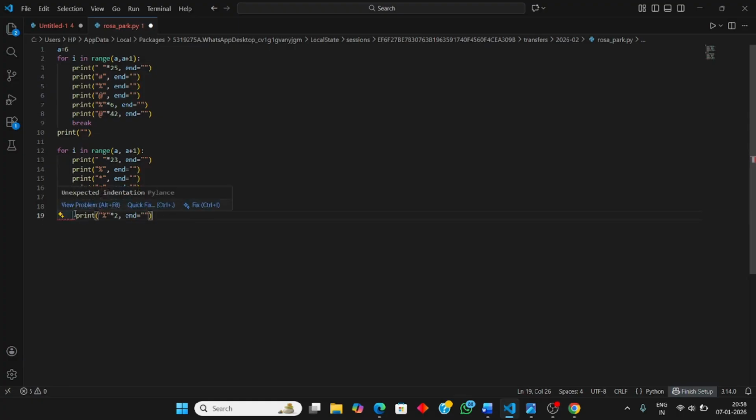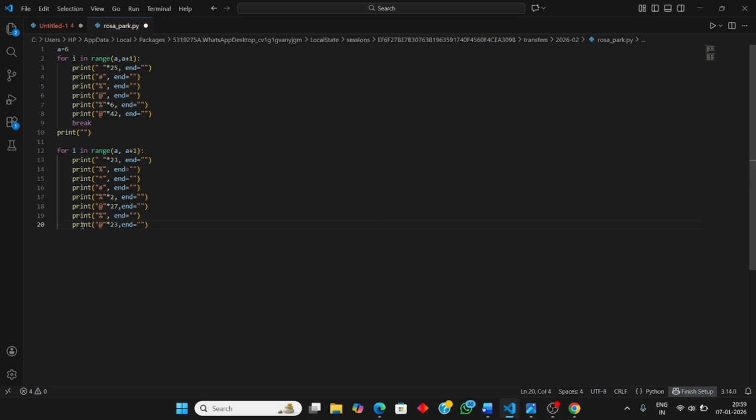And then again we will be using the at the rate symbol. Just copy paste. Here we will decrease this number by 23, because last time we didn't require that many at the rates, and here also it is just one, not two, because we have already given it at the front, so it will print according to that.